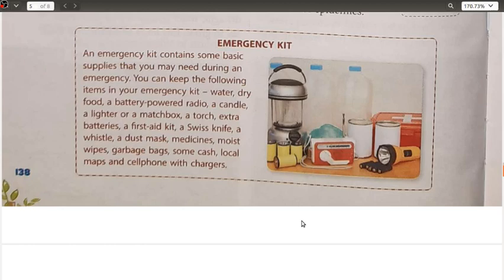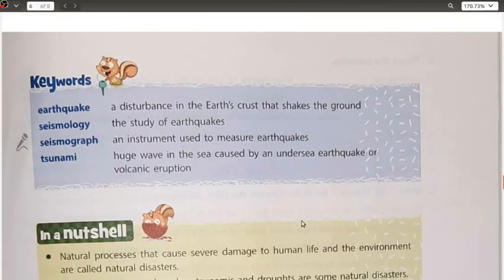Okay, so when we are talking about the Swiss knife, what is a Swiss knife? Swiss knife is nothing but the short knives which get folded and they are safe to keep wherever we feel like. You must have seen them, those knives which we fold and keep safely, so that the blade stays inside. Then when we open it, just like your paper cutter, when you close the paper cutter it always stays closed, and it is not dangerous, but the moment you open it, it is very sharp, very dangerous. Okay, so these are the things which are present in an emergency kit, and they help us at the time of emergency.